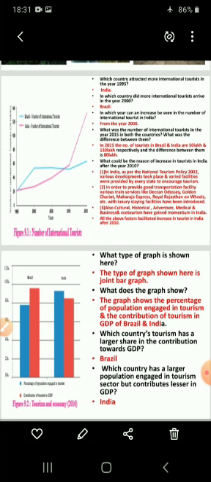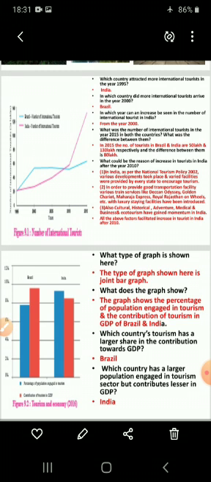Next question. In which country did more international tourists arrive in the year 2000? So the answer will be that more international tourists arrived in Brazil in the year 2000, approximately 54 lakhs compared to India at 28 lakhs. Understood? So observe this graph and you can answer it. So in the year 2000, approximately 54 lakhs compared to India at 28 lakhs. So more international tourists arrived in the year 2000 in Brazil.